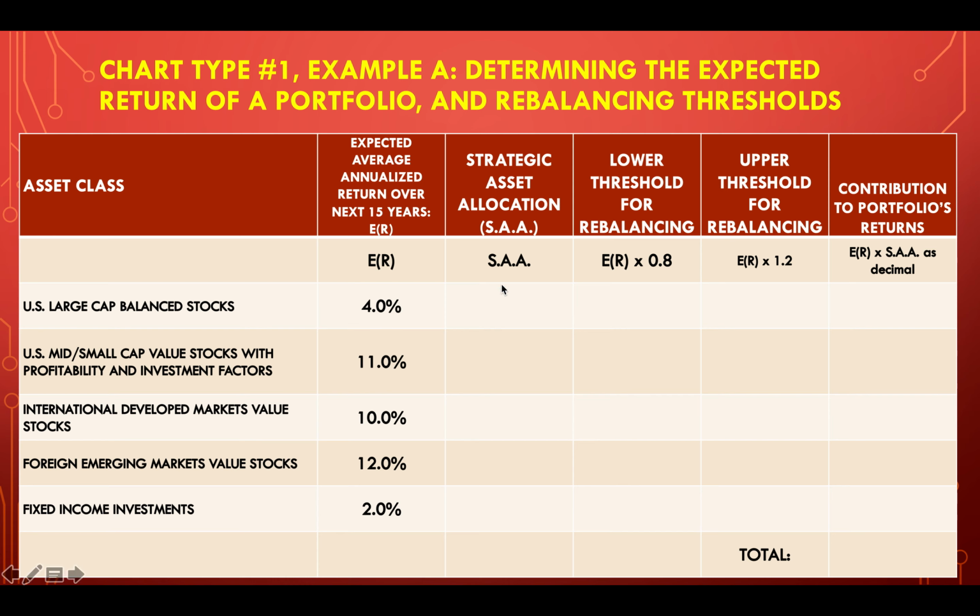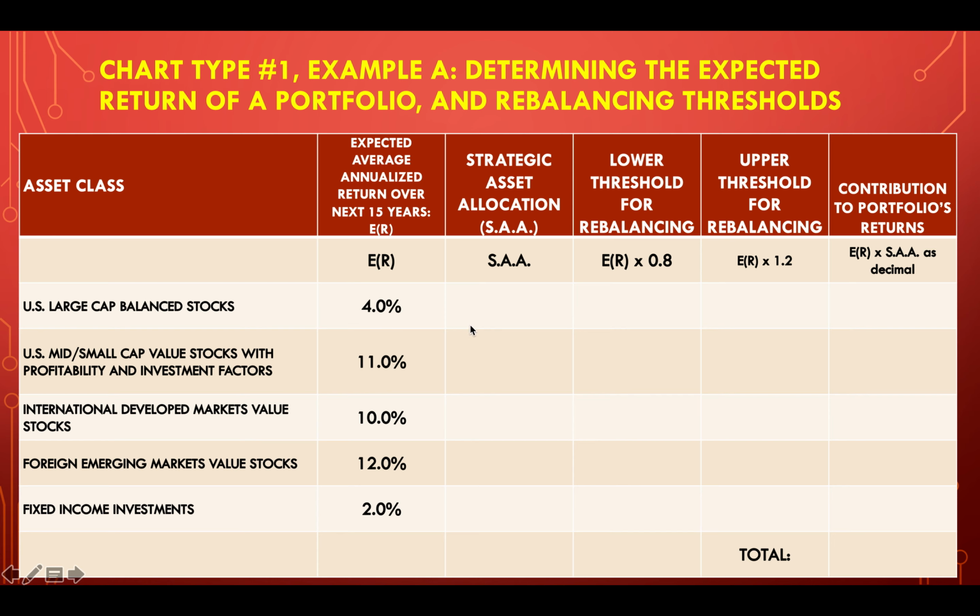Then we come over here and we look at strategic asset allocation. This is what you would determine. You would input what you think an asset allocation is for either someone really young in their 20s, or a middle-aged investor, or an older investor. And typically you would think that the big decision there is how much fixed income investments. All right. So, for example, a person that has just entered into retirement might be 40% fixed income. Someone who's 20 years old might be 20% or even less fixed income. Someone who's middle aged might be 30% fixed income. So that's really the first decision point that you make there.